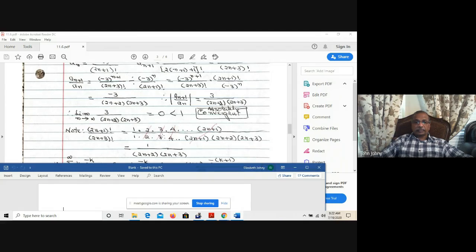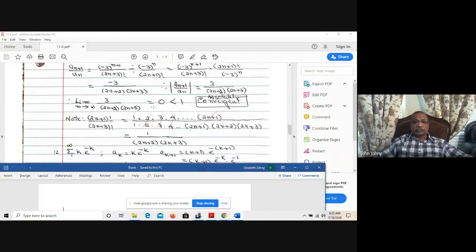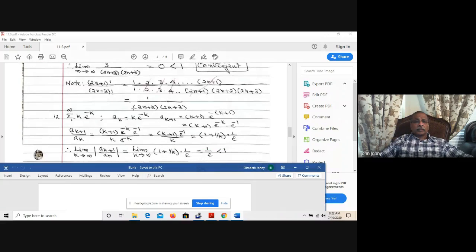So all the terms up to 2n plus 1 cancel, and there will be a 2n plus 2 times 2n plus 3 in the denominator, and that is this one. Now, the absolute value of a(n plus 1) over a(n) is 3 divided by (2n plus 2) times (2n plus 3). The limit is 0 because as n approaches infinity, this is 3 over infinity times infinity, which is less than 1. And therefore, the series is convergent. It is absolutely convergent.